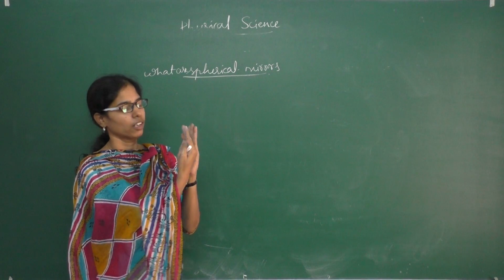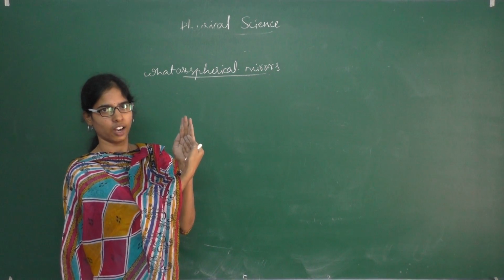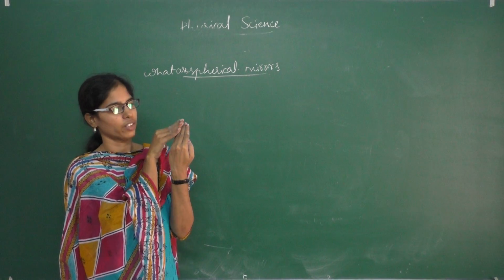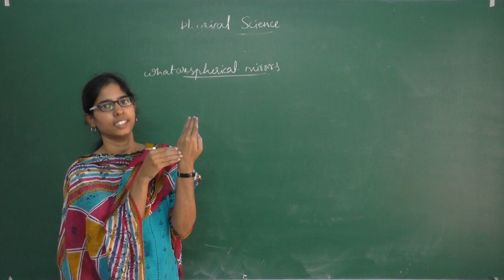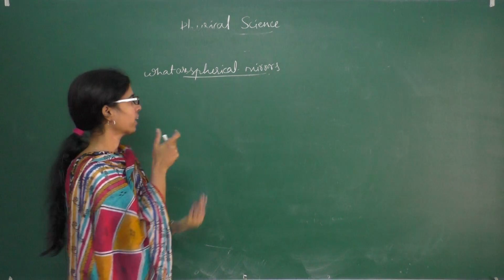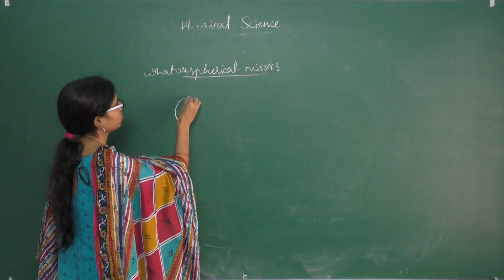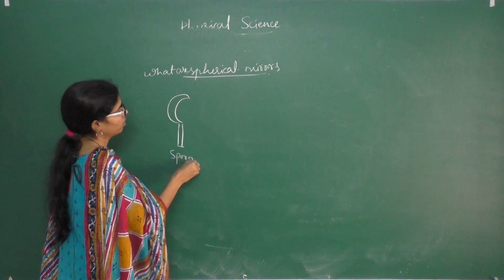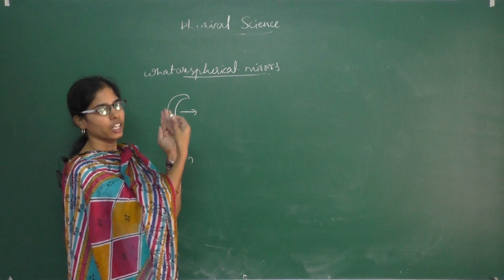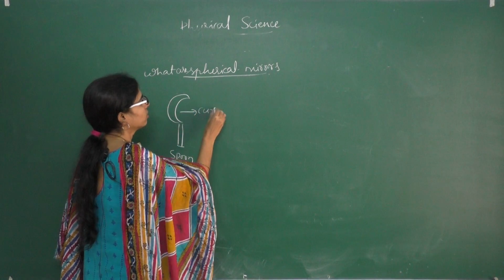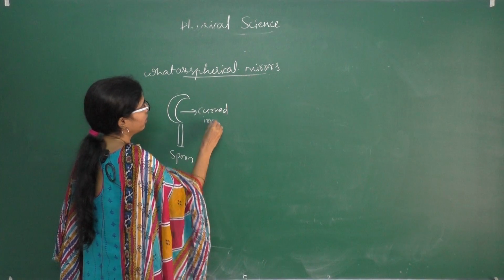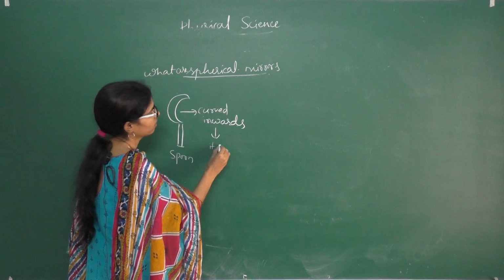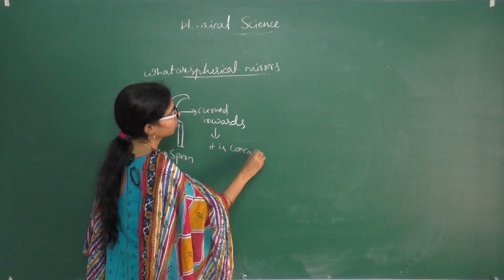If the surface is curved inwards, then we can call it a concave mirror. If the curved surface is outwards, then we can call it a convex mirror. For example, consider this is a spoon. If it is curved inwards like this, then we can call it a concave mirror.